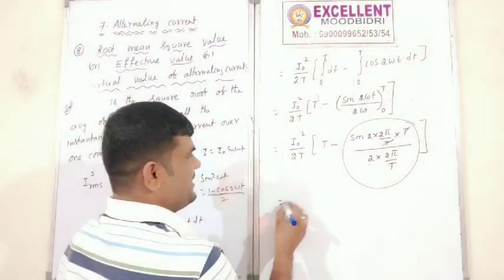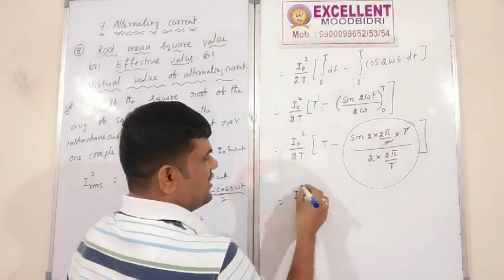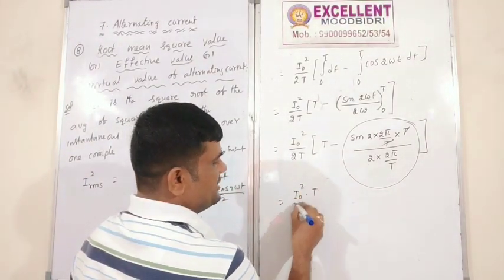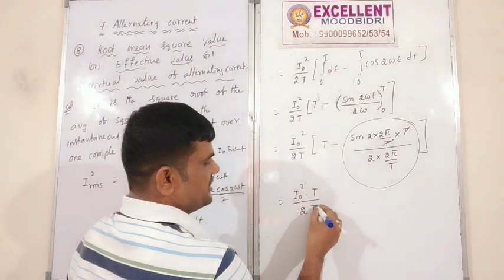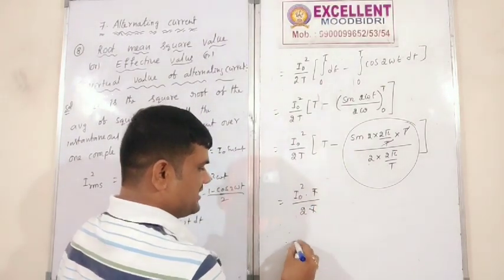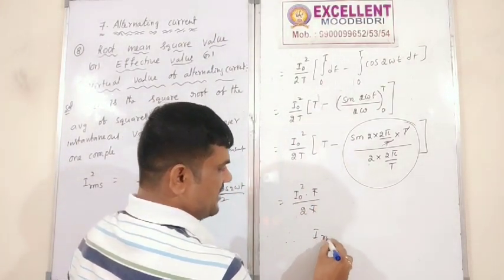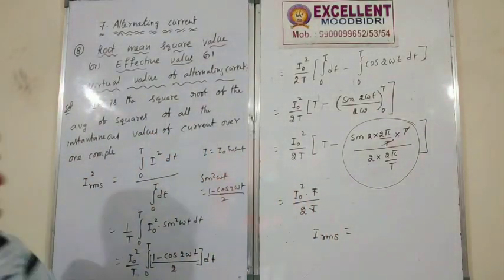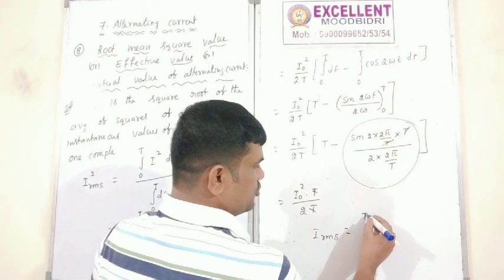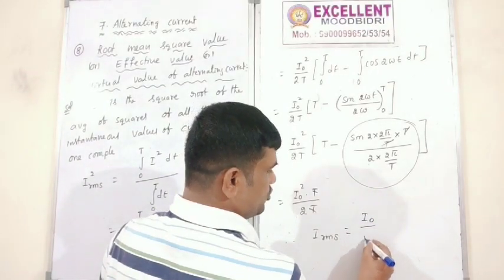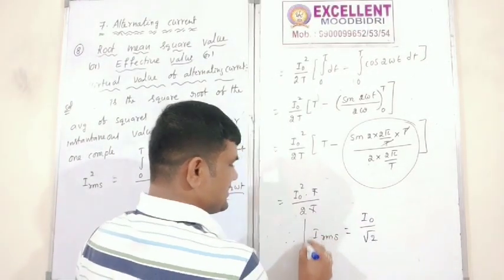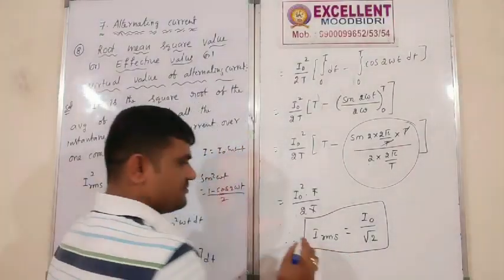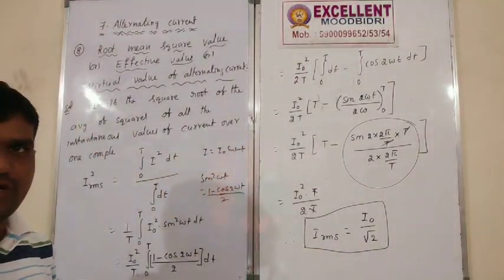Then next, finally, I naught square into T by 2T. So T and T get cancelled. Therefore, finally, I RMS square, the square transfers to that side, so square and root get cancelled. I RMS is I naught by root 2. This is our formula, a very important formula from the problems point of view.